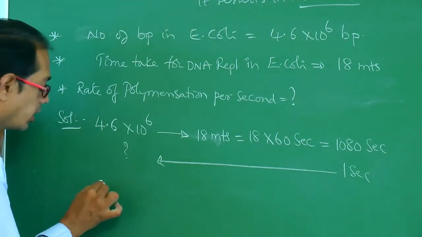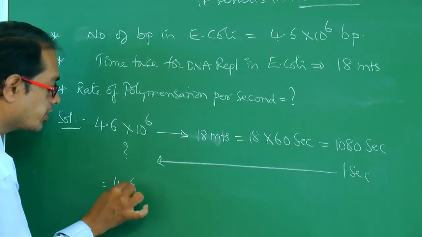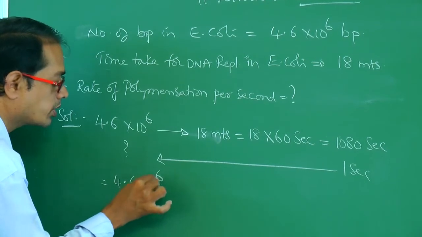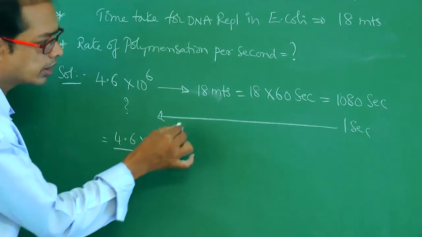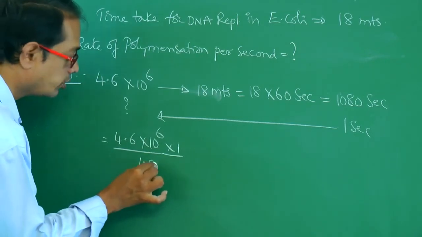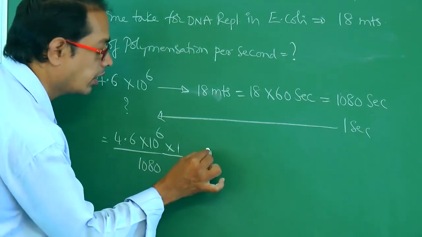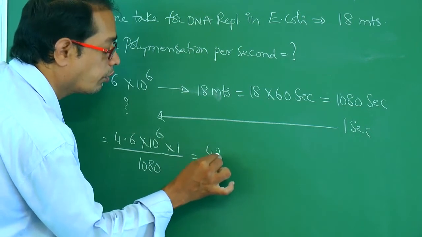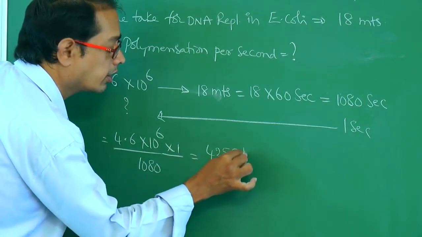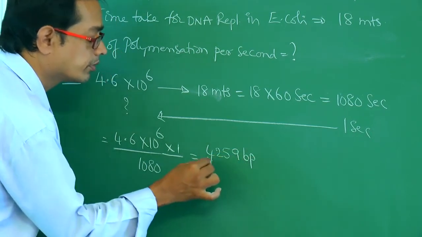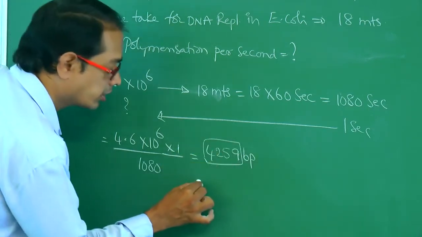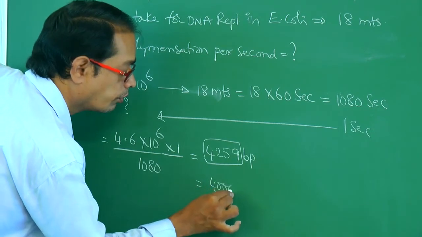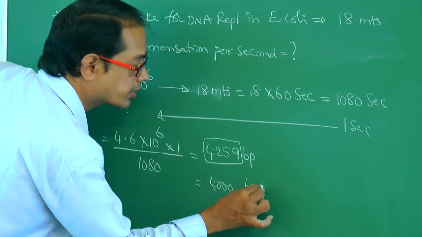Okay. Then 4.6 into 10 power 6 divided by 1080. It will be nearly 4259 base pairs. That is equal to 4000 base pairs nearly.